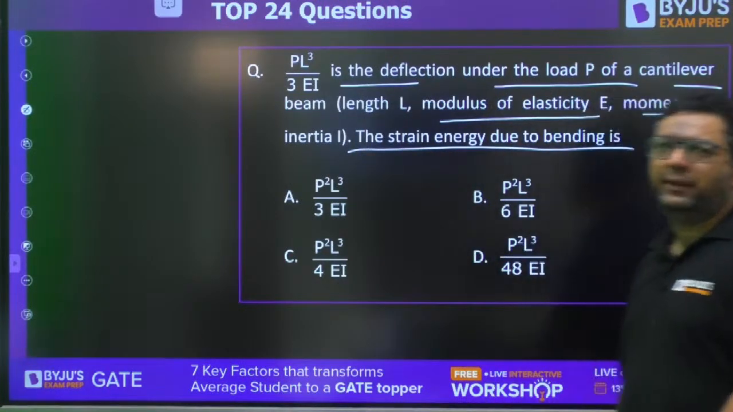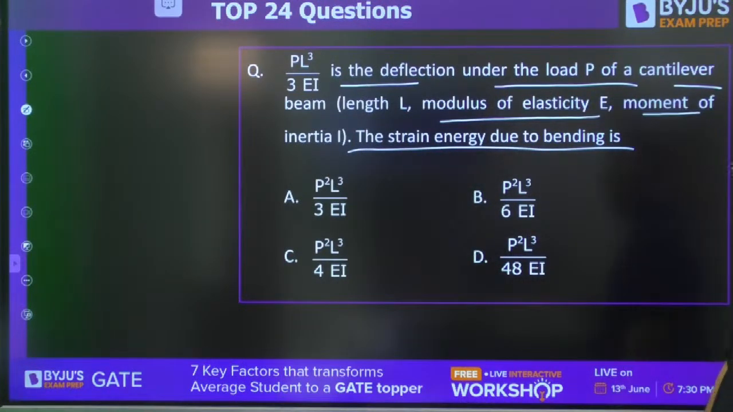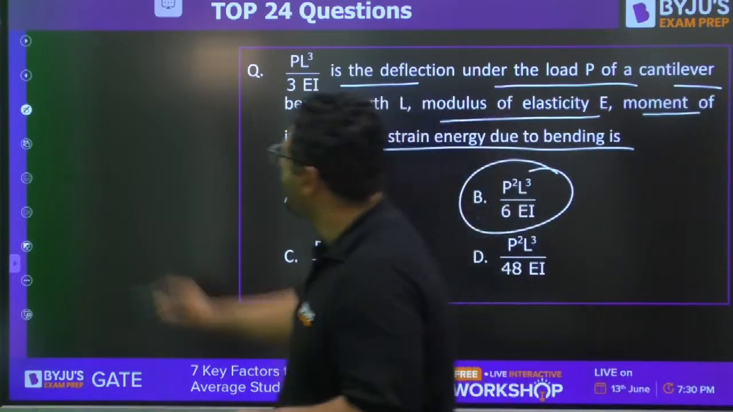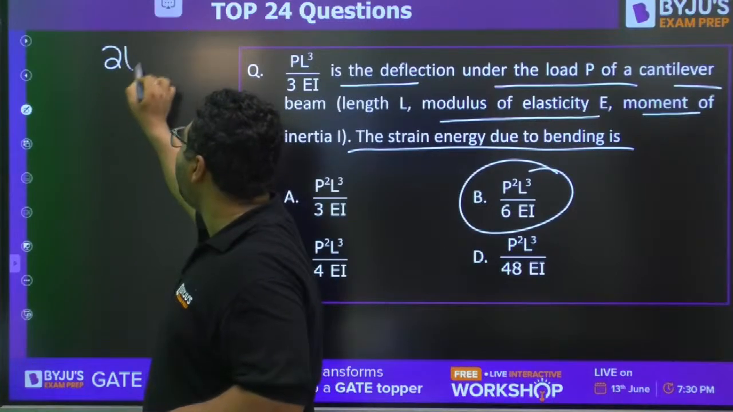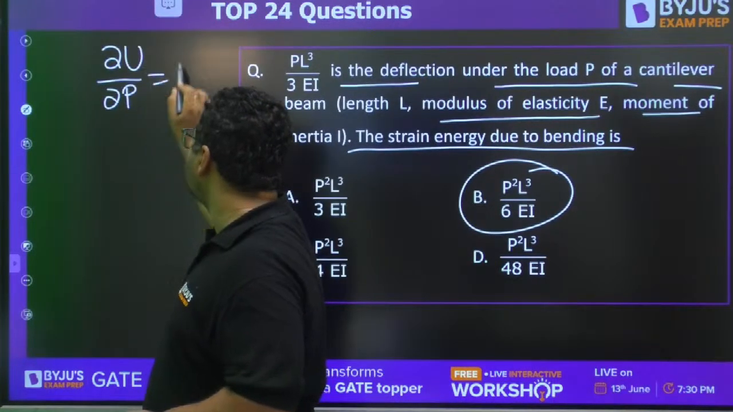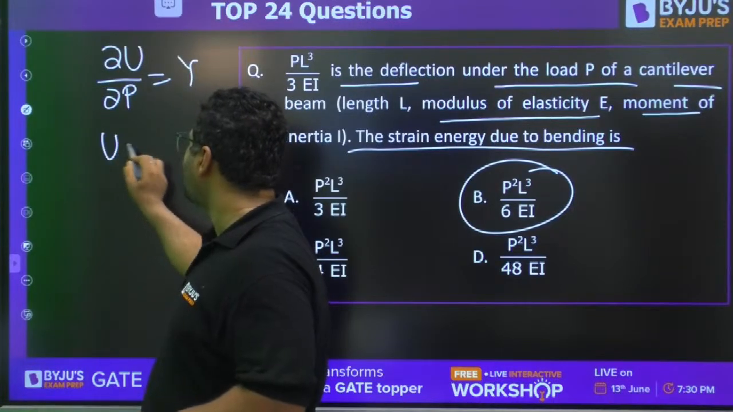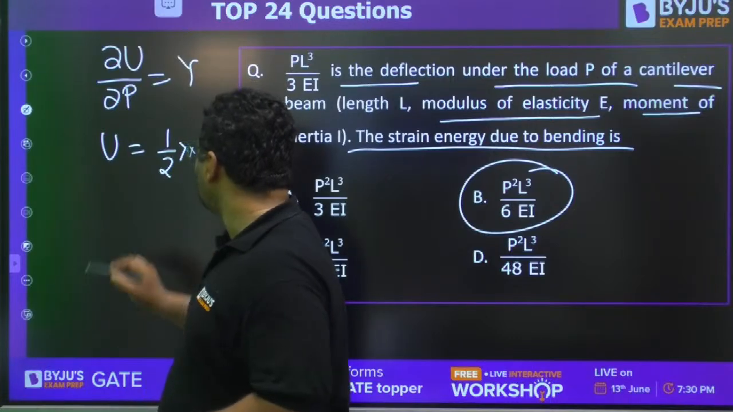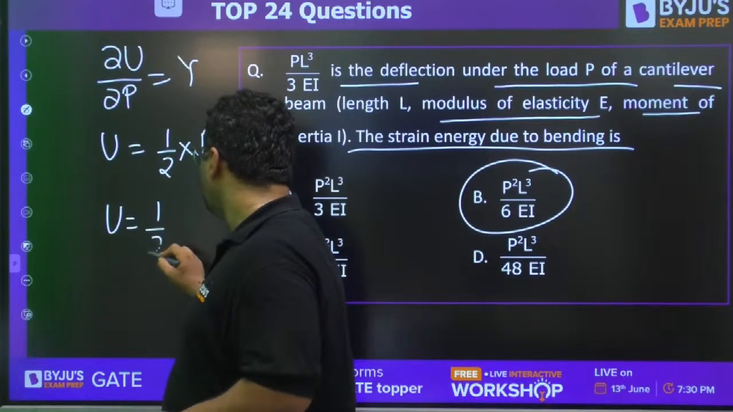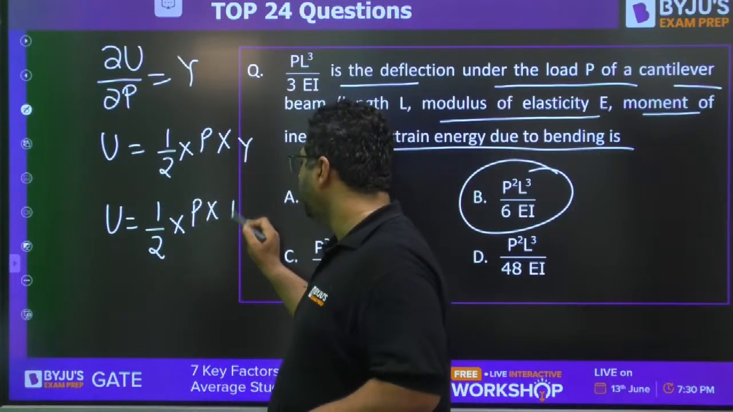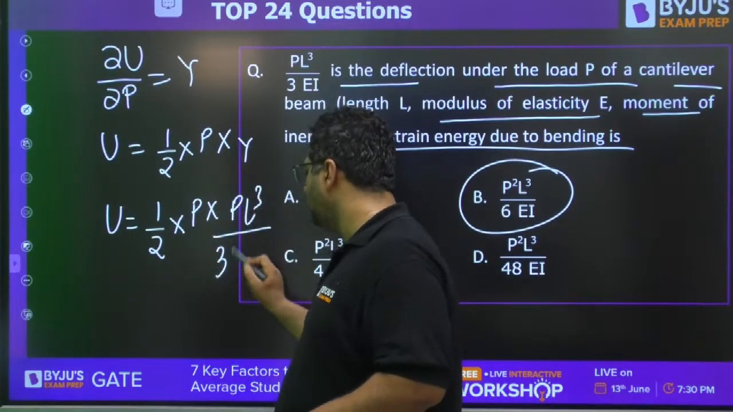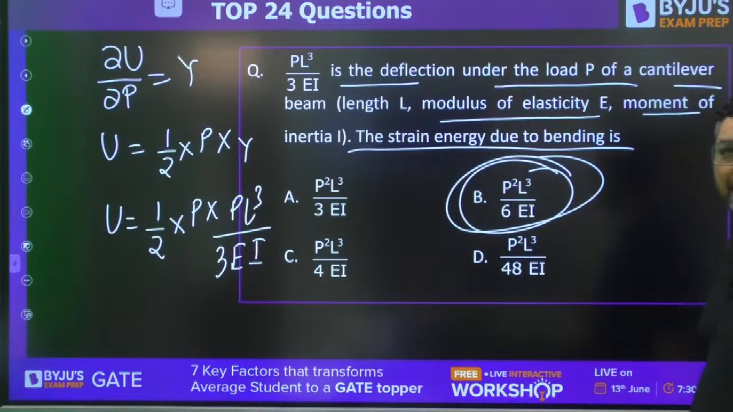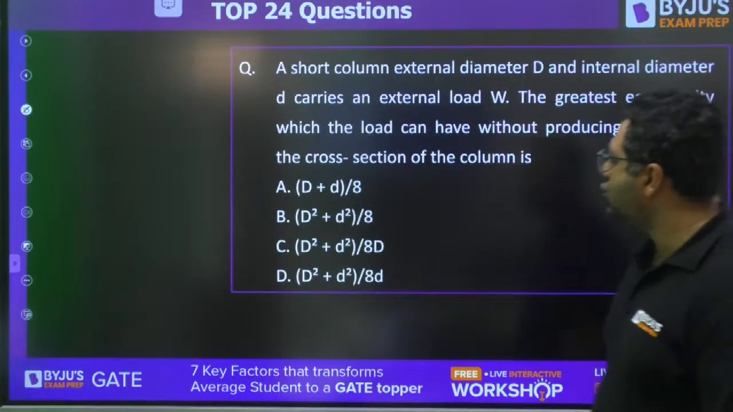Abhijit is saying the answer to be B for this. I feel it is going to be correct only. You know that del U by del P is given as the deflection. Or you can also write U is equals to 1 by 2 into P into delta. So you need to find out the strain energy. Half into P into PL cube upon 3 EI. Answer will be B for this. Very good, guys. Next question.